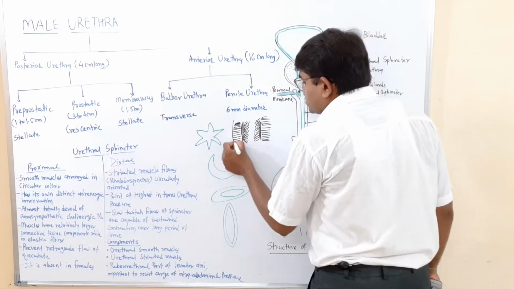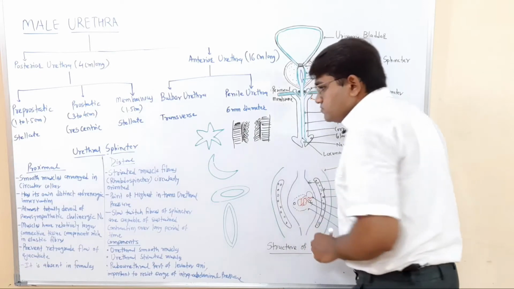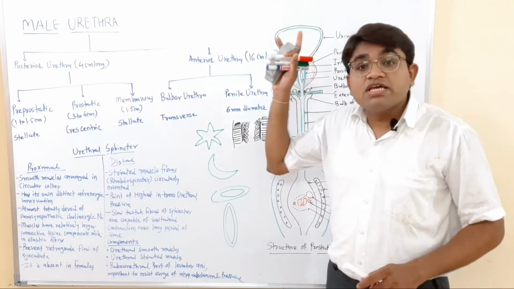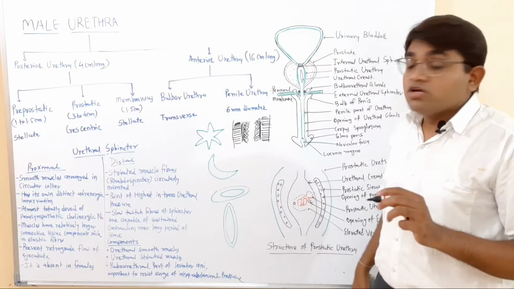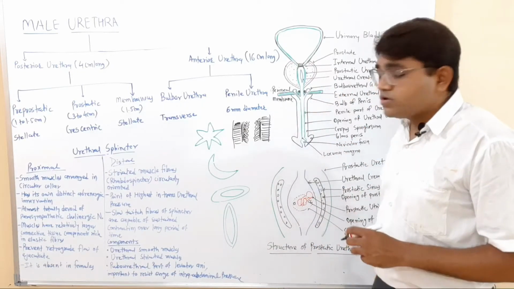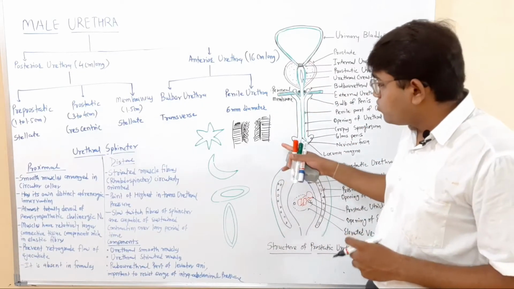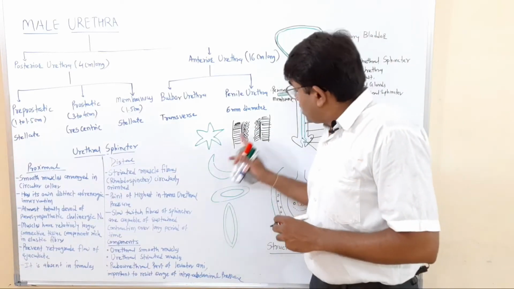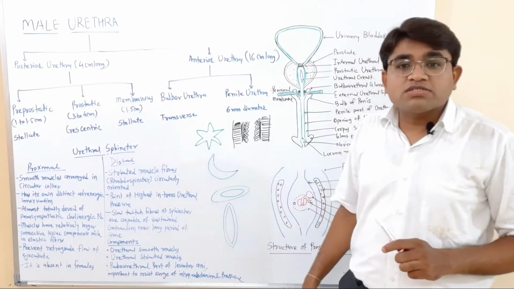So this is the structure of the ureters. We have seen the structure of the ureters. The urethra also has the same structure, with a mucous membrane and muscle fibers.